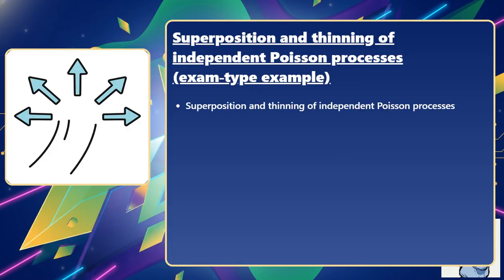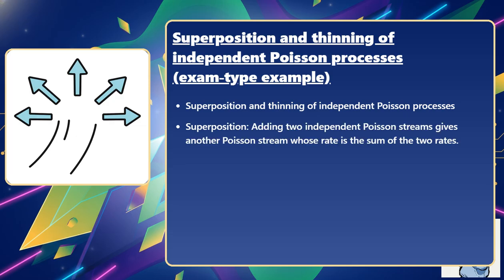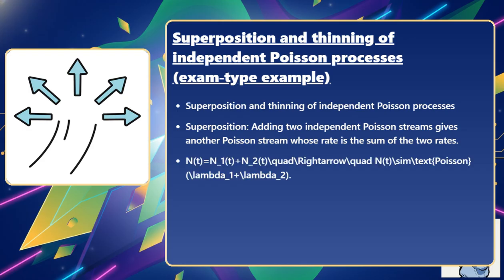Superposition and thinning of independent Poisson processes. Superposition: adding 2 independent Poisson streams gives another Poisson stream whose rate is the sum of the 2 rates. N of t equals N sub 1 of t plus N sub 2 of t, which implies N of t follows a Poisson distribution with lambda 1 plus lambda 2.